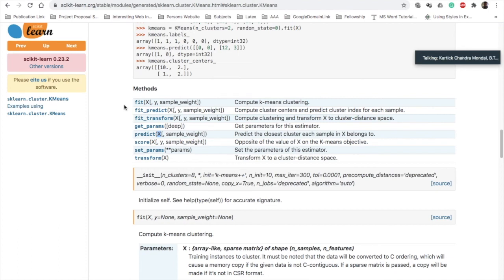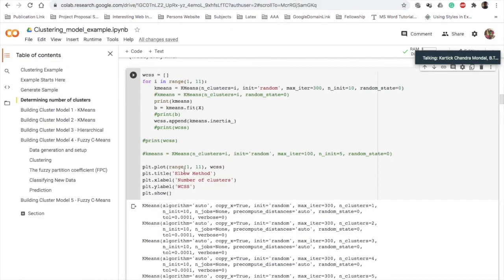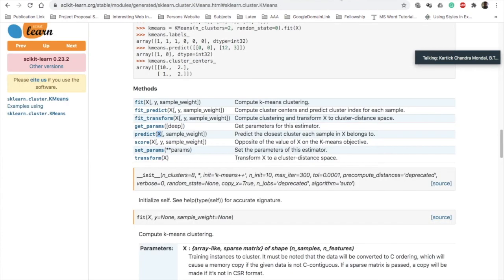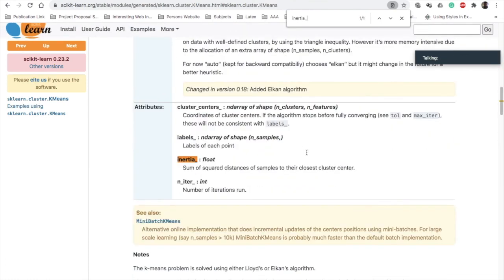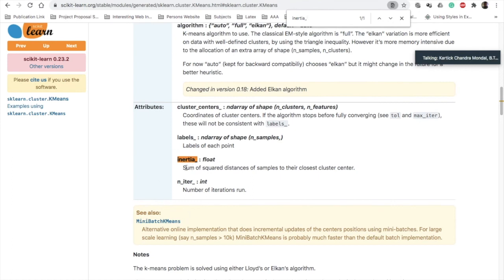For predict, you test which particular cluster a new data point belongs to. So let's see here. Each time this algorithm will generate an inertia. Look at this page and type inertia_ in the search. It gives you the sum of squared distances of samples to their closest cluster center.